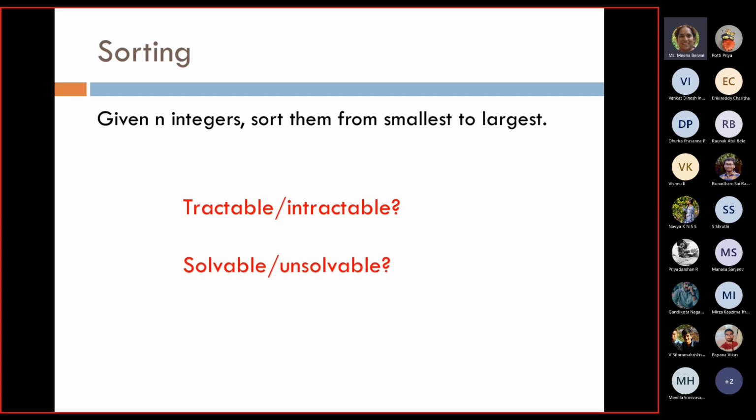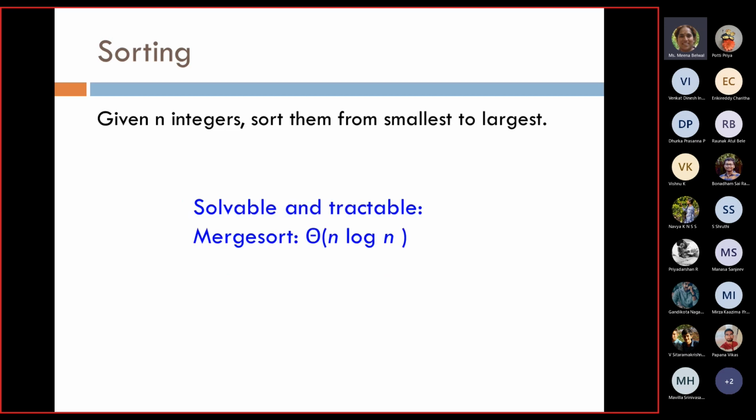Okay, so for example, let's look at some of the problems. If we talk about a sorting problem, where n integers are given and we want to sort them from smallest to largest, is this problem tractable? Is it intractable? Is it solvable? Is it unsolvable? We know that this problem is solvable, with n log n merge sort. And it is also tractable, right? It's not polynomial time, it's not exponential time. It is solvable and it is also tractable.